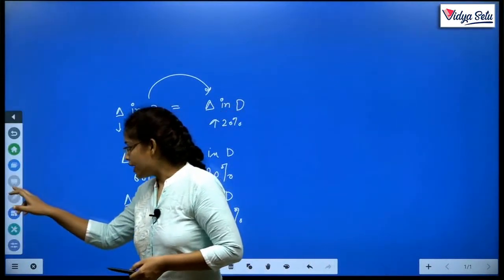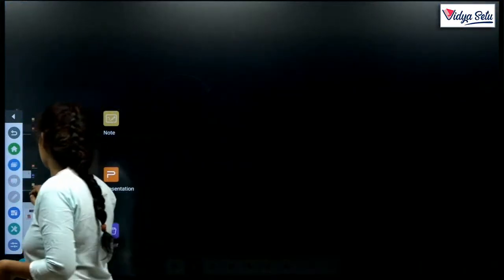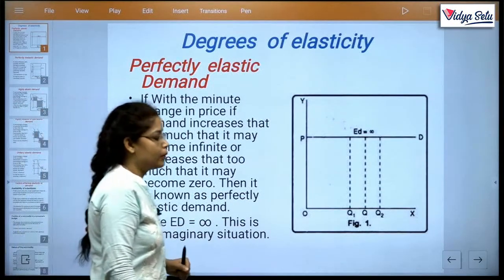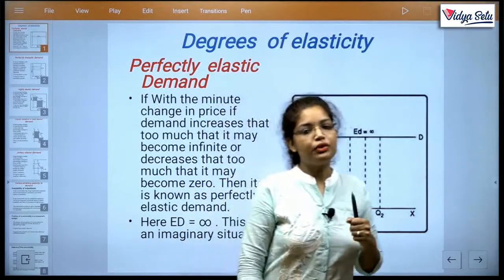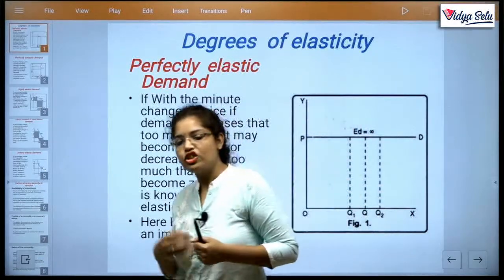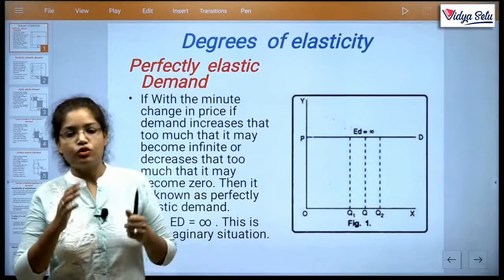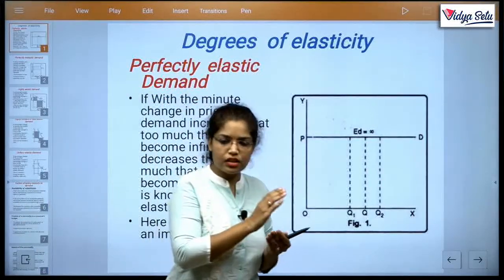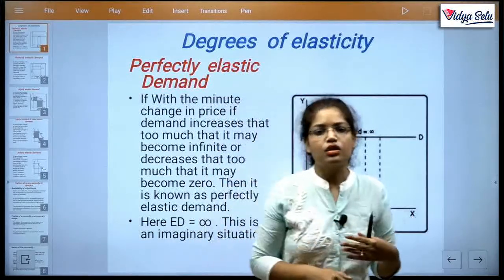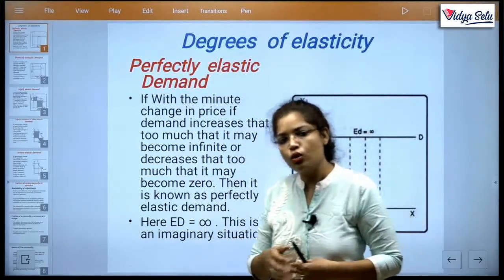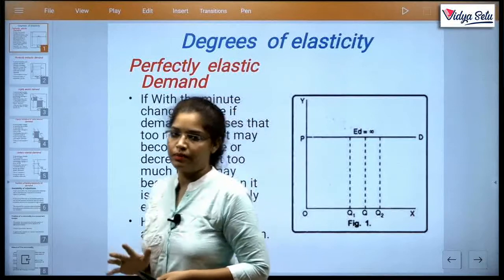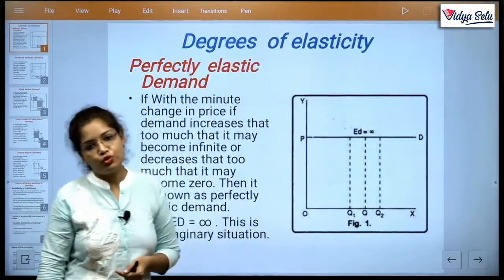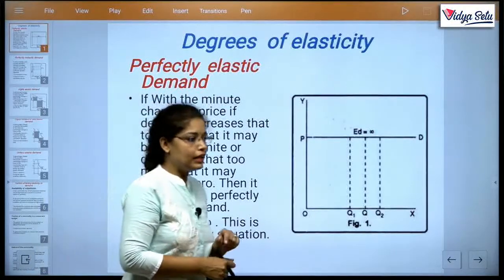There are 5 degrees of elasticity. First one is perfectly elastic demand. Today's topic is degrees of elasticity, that means how much the demand changes due to a change in price. The change may sometimes be more than the price change, sometimes less, sometimes equal, or sometimes there is another case. So there are 5 cases of how demand responds to price. First, the case of perfectly elastic demand.